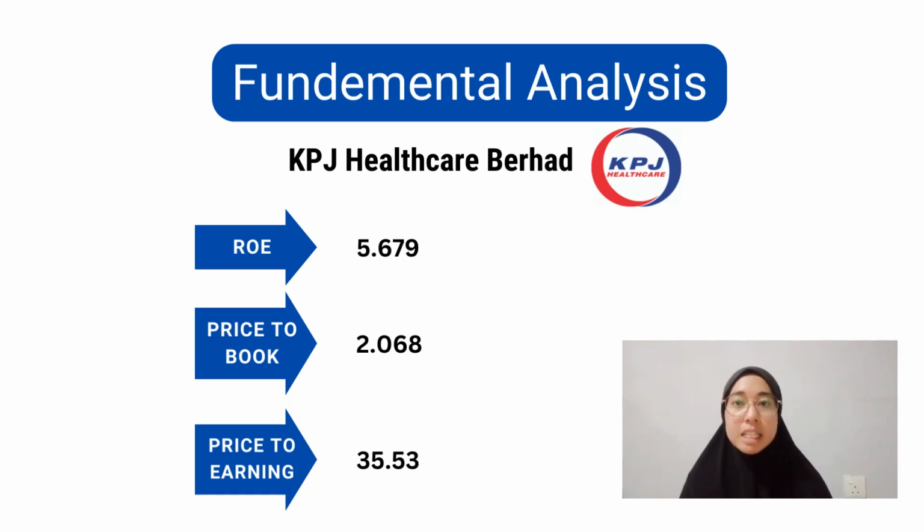Next, fundamental analysis for KPJ Healthcare Berhad. We refer to some ratios, which is the return on equity for the company, 5.679. As we compare to another company, such as Hartalega, KPJ is much higher, as the return on equity of Hartalega is only 3.109. Then KPJ's price to book ratio is 2.068 and the price to earnings ratio for KPJ is 35.53.